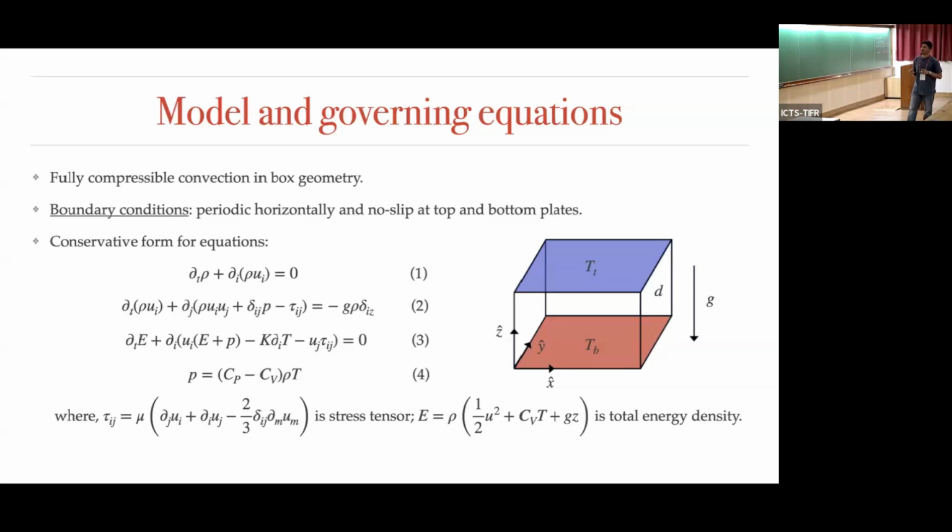It is a very ideal system, a Cartesian box which is heated from the bottom and cooled from the top. There is no approximation in the density, so it is fully compressible. The boundary conditions are periodic horizontally and no-slip at the top and bottom. I have written the conservative forms of the equations: this is the continuity equation, this is the momentum equation, this is the total energy equation, and there is a pressure equation too. This is the ideal gas law, and the viscosity is there in the stress tensor, and the total energy has the kinetic part, the thermal part, and also the potential part.